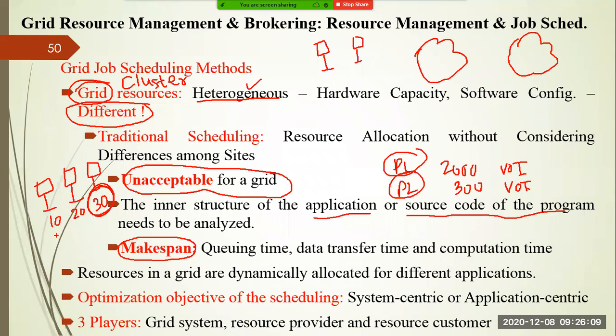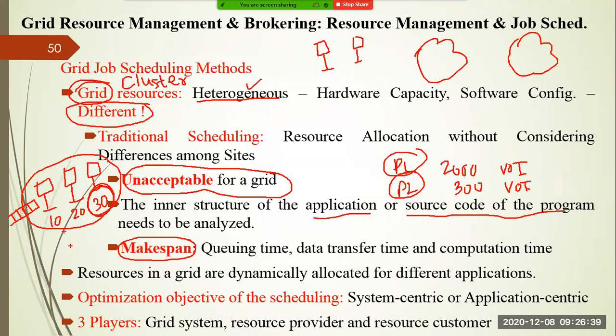But while you are going for a distributed system, we can say that all these systems are combined together. So the highest time is 30. So 30 is treated as the makespan. Makespan also includes your queuing time. Sometimes whenever a request is submitted to a particular computer, there is a queue. In that queue, the request may arrive and wait because the computer system is busy. That also you have to consider.